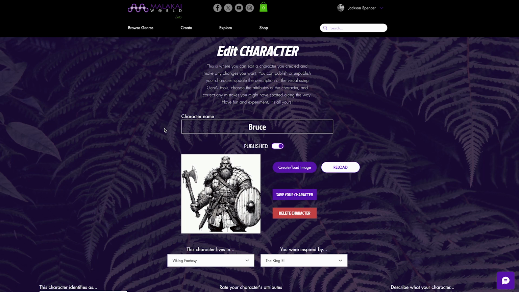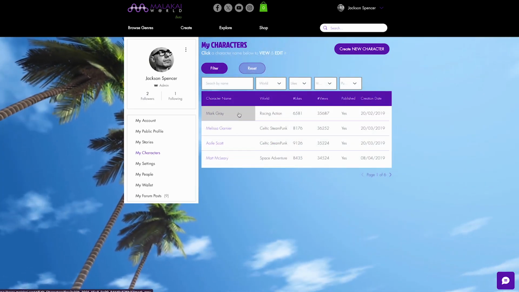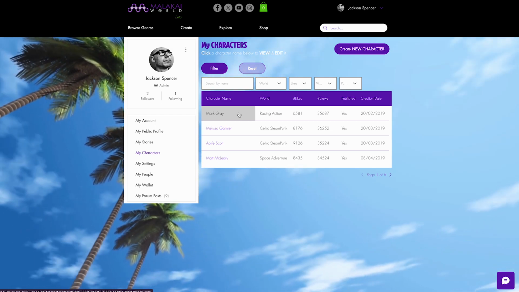If you are no longer satisfied with a character, you can unpublish them, or you can choose to literally delete them. Now, unpublishing them is safe because it keeps it in your list of characters. You can go back to them, you can make changes, and publish them again at a later stage. If you want to delete a character, you will press the delete character button. It will give you an option to go back and not delete, so you won't delete anyone by mistake. But if you do want to delete them, you press delete for real, and that means that your list of characters no longer shows that particular character. It is now gone and it cannot be retrieved. So be sure to delete only in desperate emergencies.